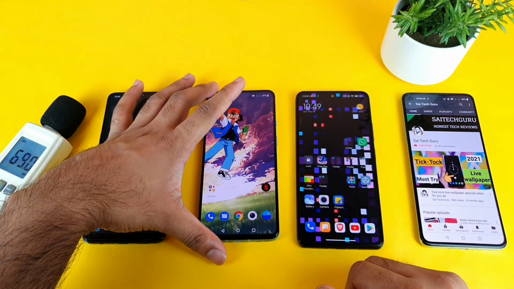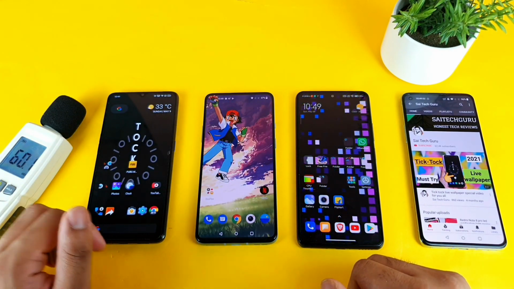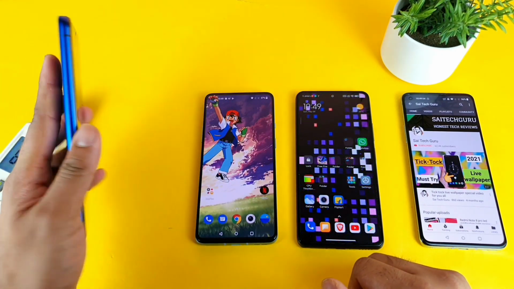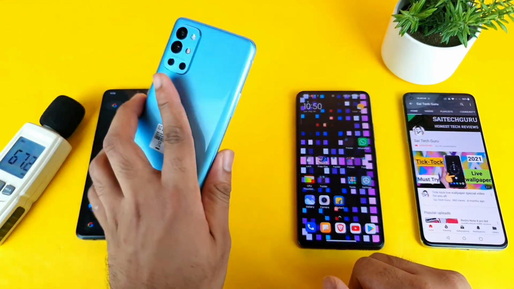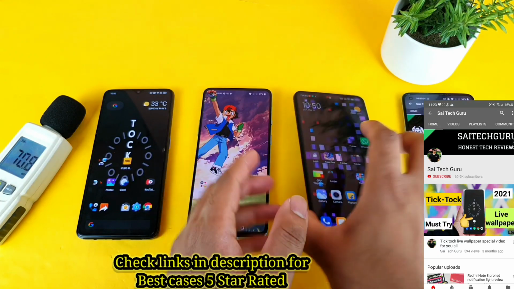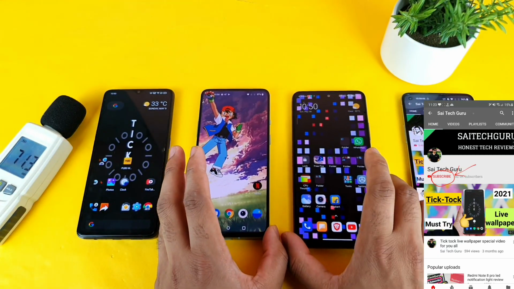In today's video, I'll try to do the loudspeaker comparison between all of these three smartphones which I'm having right now. So one is a Realme X2 Pro device, as you can see friends, Realme X2 Pro, and in the middle one is a OnePlus 9R device. So it is a Mi11X phone, as you can see friends, Mi11X. So let's see which phone will be having the better loudspeaker output as well.